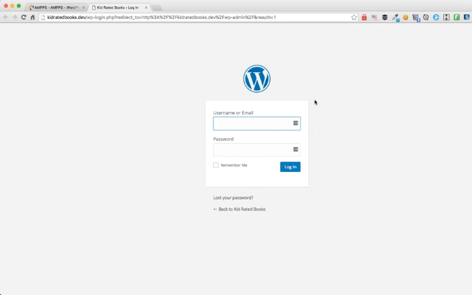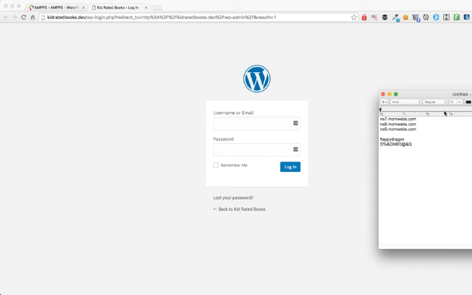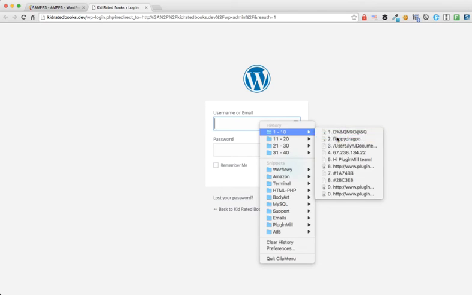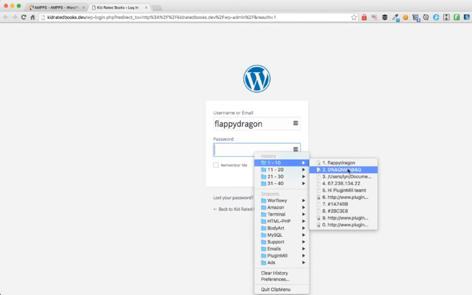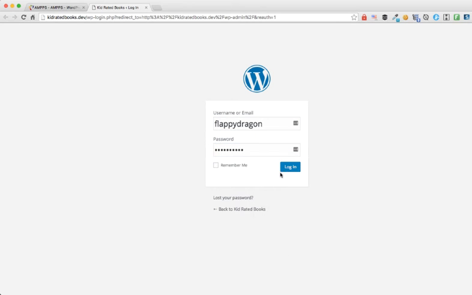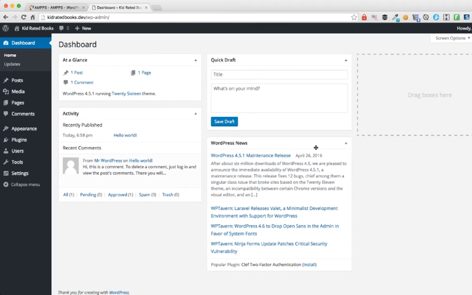Before you do anything else, I highly recommend that you bookmark this page so you can always come back to log in here. So what do you use to log in? Well, remember the two bits of information that we copied early on to the notepad? That's what we're going to use. So we're going to use this username and we're going to enter the password that we used just now to set up the WordPress site and click login.